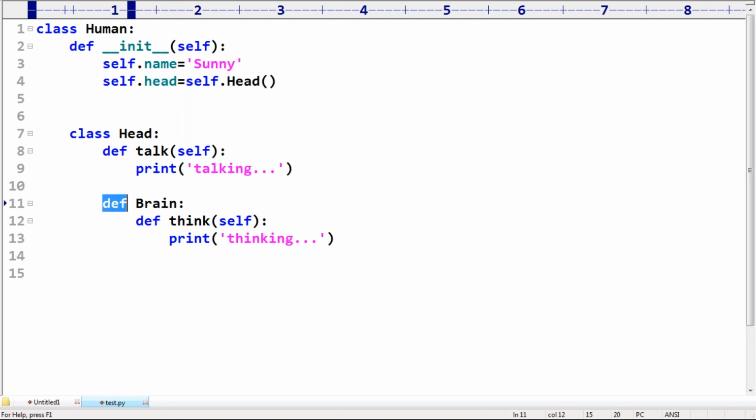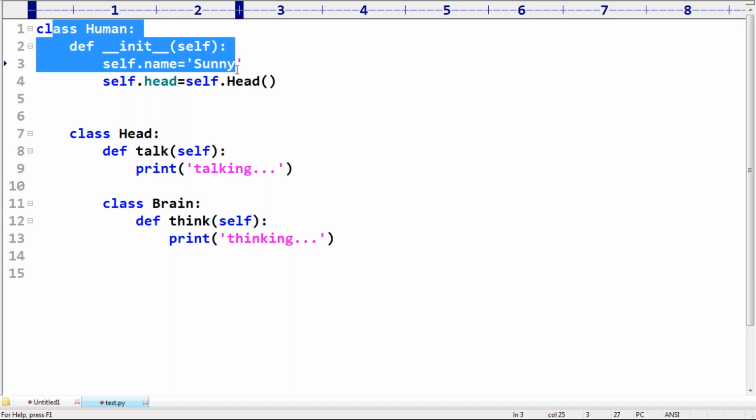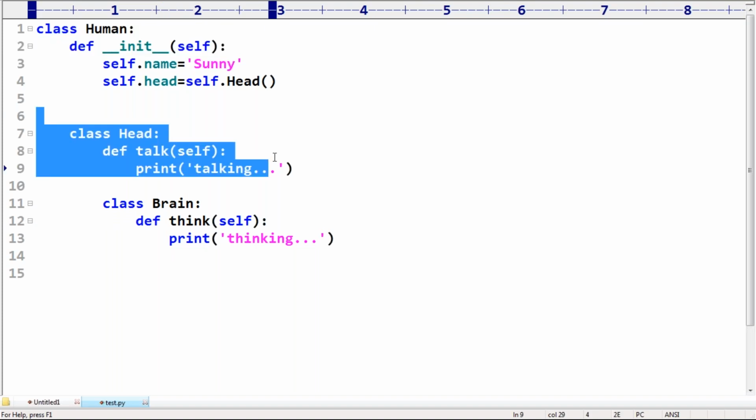Now, can you please observe this one? How many levels of classes are there, Lakshmi? Three levels. Human, head having brain. Without head, brain is not there. Without human, head is not there, right?